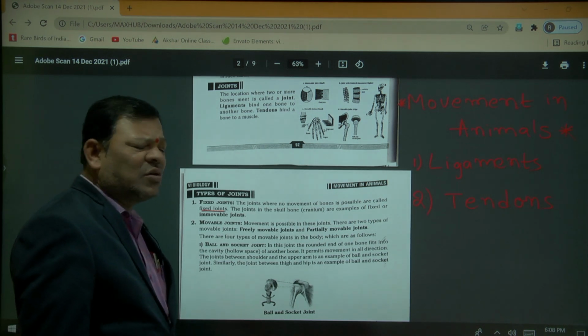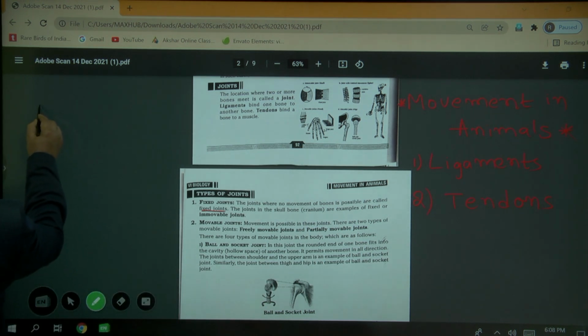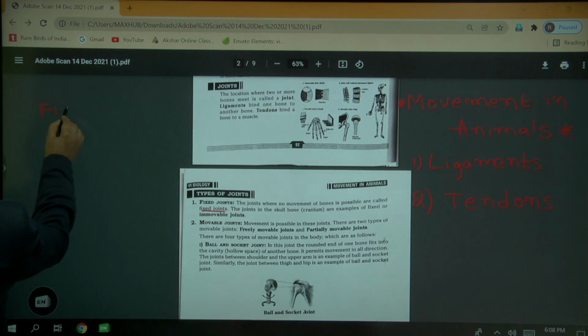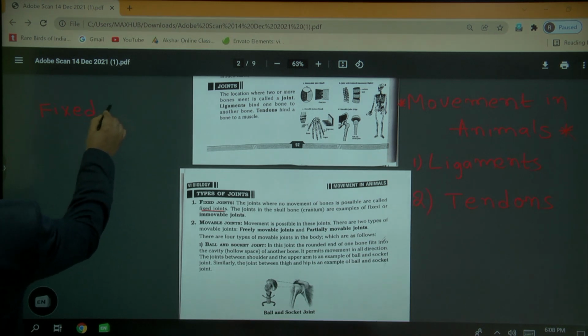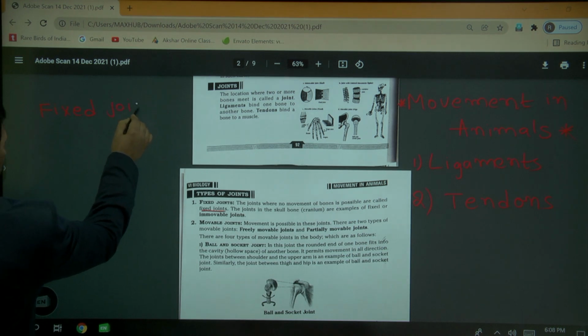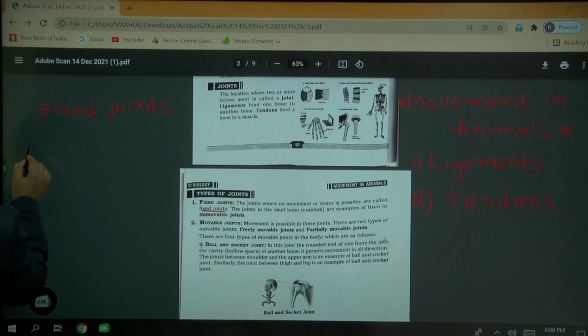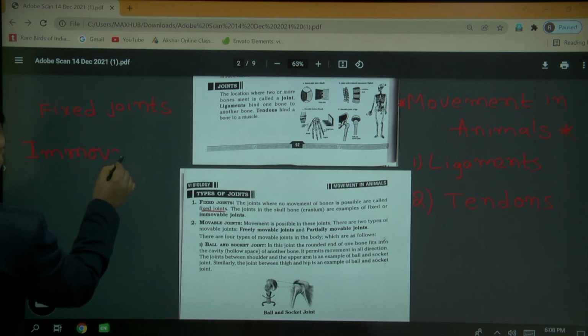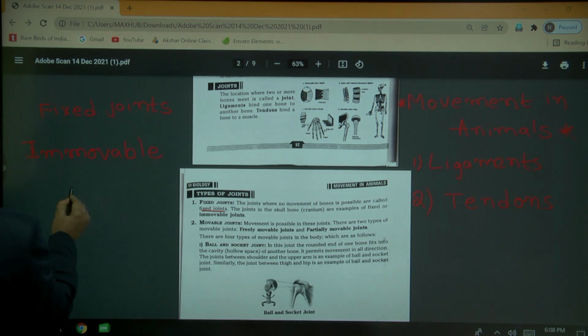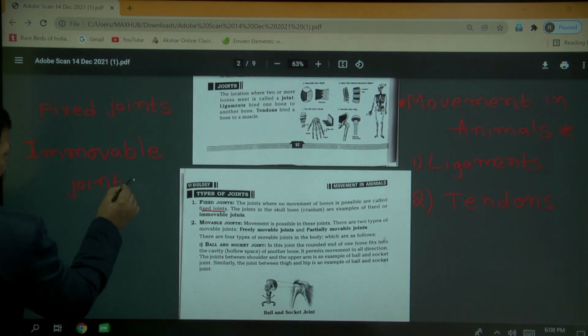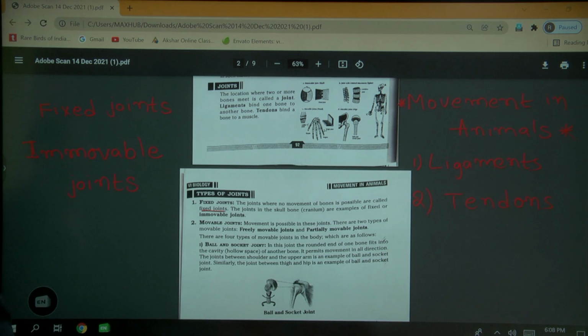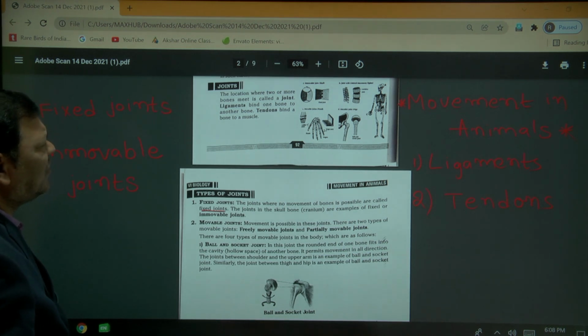The other name of the fixed joint is the immovable joint.